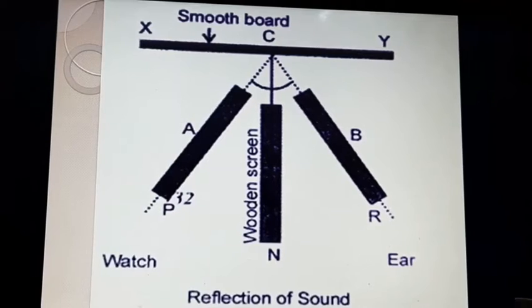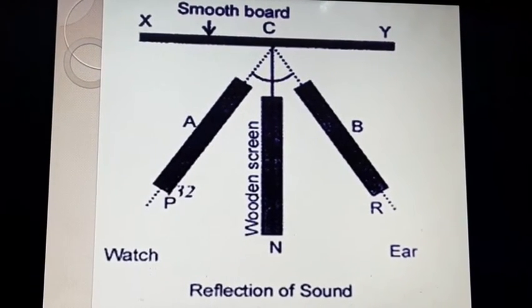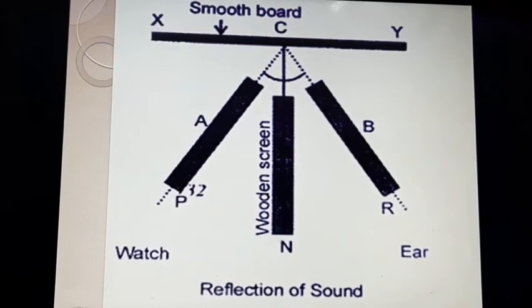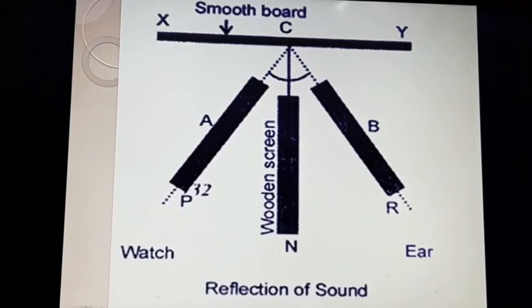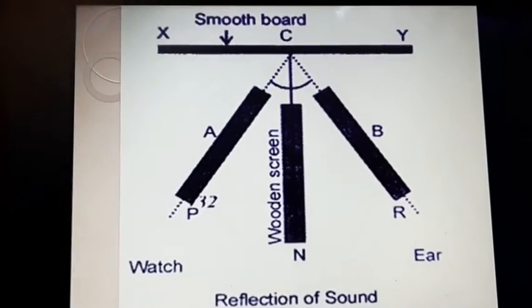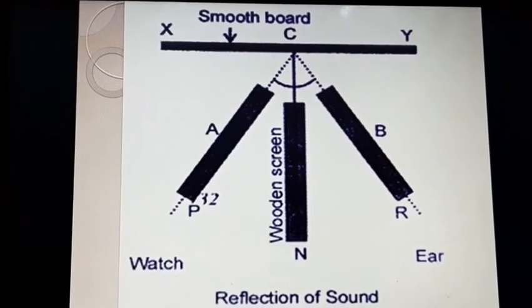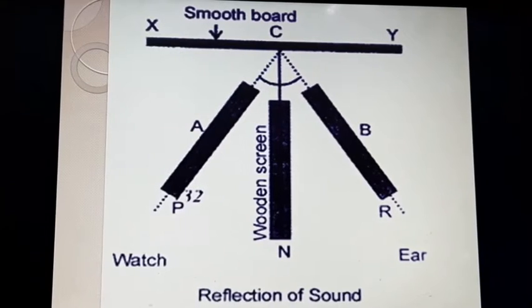Now, the reflection of sound. Reflection of sound you have to connect with reflection of light. You all have learned how reflection takes place. When a ray of light strikes a smooth polished surface, it bounces back in the same medium.